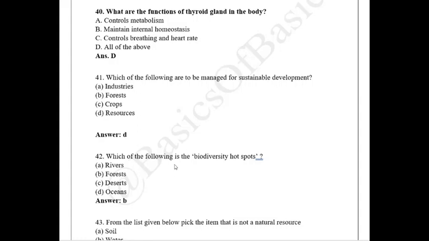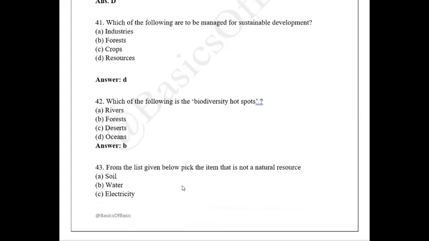So here, which of the following is a biodiversity hotspot? Yes, all of them look similar, but the most apt answer would be forest, because nowadays, in the name of development, most of the forests are removed or deforested. So that's why forest is the answer.